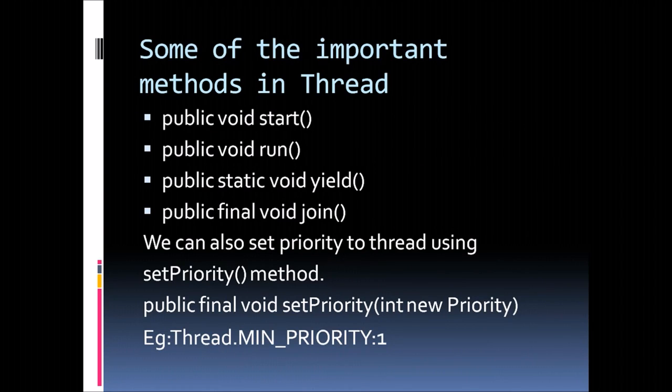Some of the important methods in thread: public void start(), public void run(), public static void yield(), public final void join(). We can also set priority to a thread by using the setPriority method. I have given an example to set minimum priority to a thread.